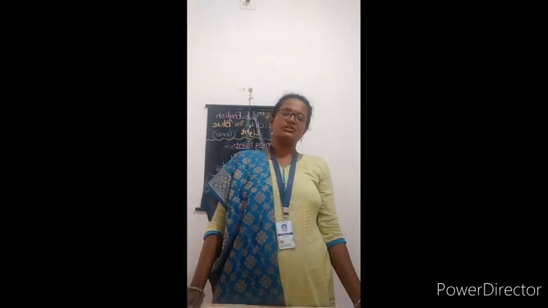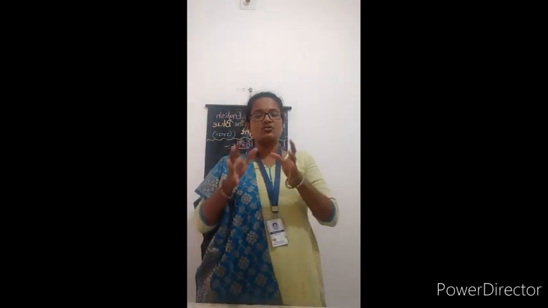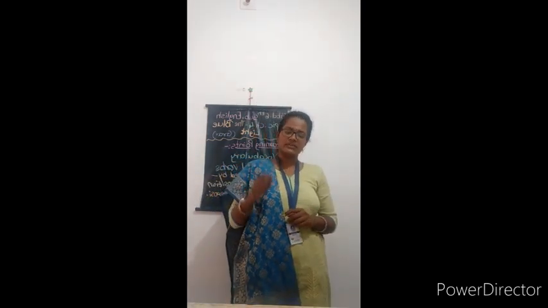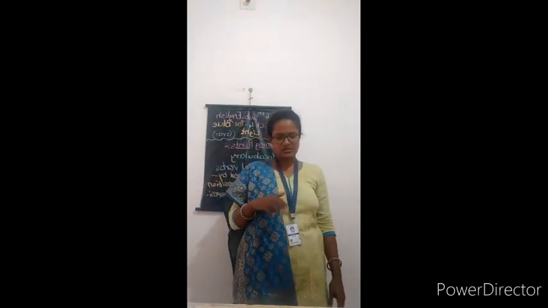Subordinating conjunctions join one clause to another on which it depends for its full meaning. It means a subordinating conjunction is the conjunction which is used to join a main clause and a subordinate clause. Subordinate means which is lesser in meaning, right? A sentence makes complete sense only when the main clause is combined with a subordinate clause, like Sid found his water bottle where he had left it earlier.